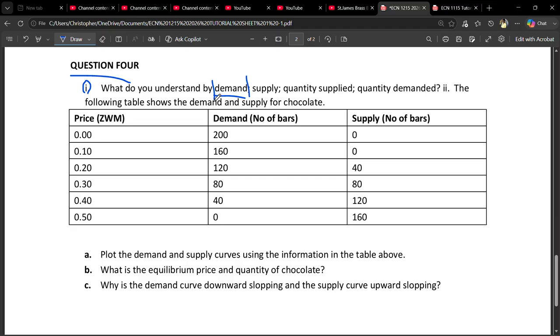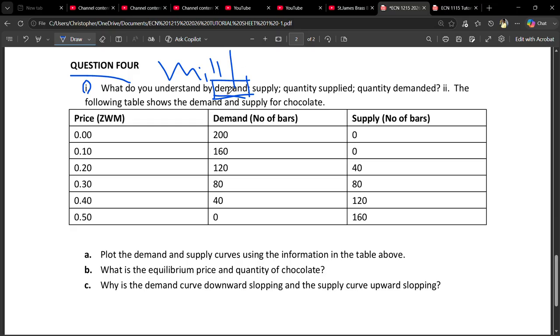Demand is simply the willingness and the ability. Before you even talk about any other thing, you have to understand that for you to demand something, you have to be willing. If you're willing to get something, it means that we can call you a demander. So demand is simply the willingness and the ability. You have to have the ability. You can't demand something without having the ability to get the thing.